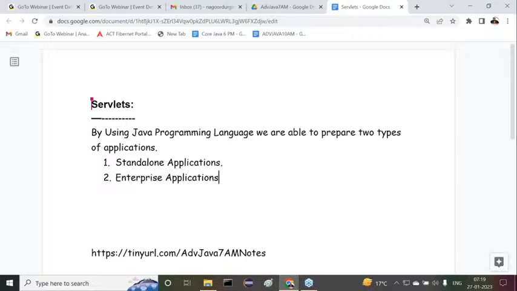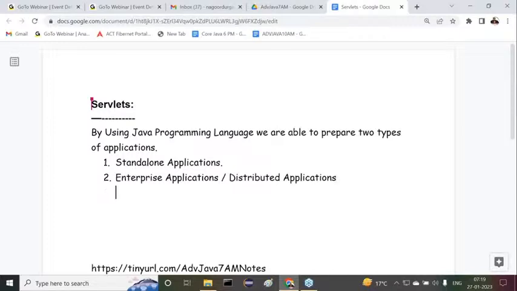These enterprise applications, in general, may also be called distributed applications. Understand it clearly. By using Java, what types of applications are we able to prepare? Two types: the first is standalone applications, and the second is enterprise applications, or distributed applications. Now let me show one diagram here through which I want to explain clearly. Observe carefully.